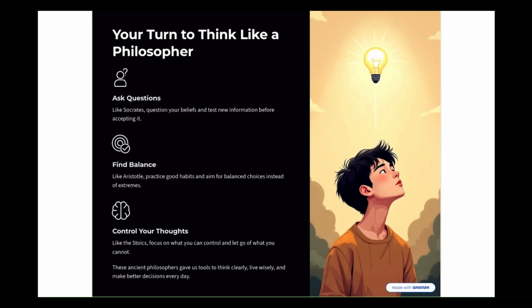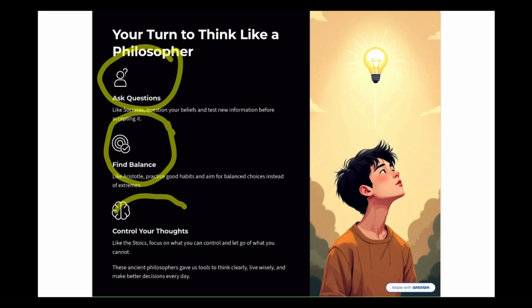So that concludes our summary of the first philosophers from our book. So please remember, to be a good philosopher, we should ask questions, we should find balance, and we should control our thoughts.